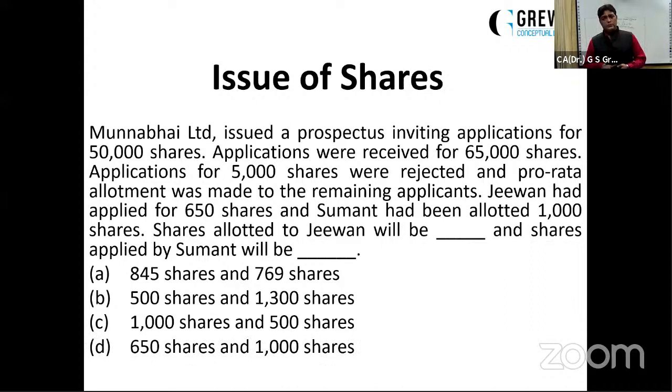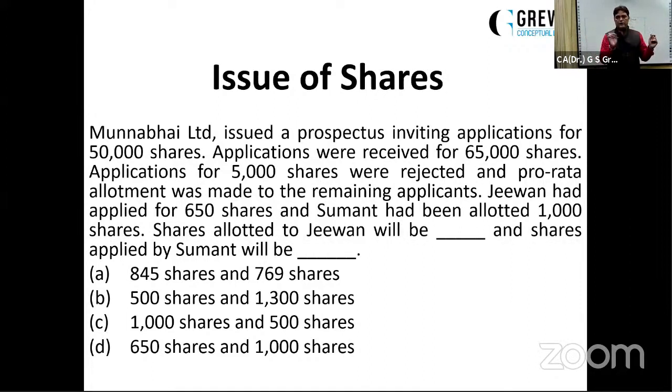Munna Bhai Limited issued a prospectus inviting applications for 50,000 shares. The public applied for 65,000 shares, out of which 5,000 were rejected. The remaining were allotted on a proportional basis. So we have rejected 5,000. What is the proportional allotment? The company allotted 50,000 shares to the applicants of 60,000 shares.